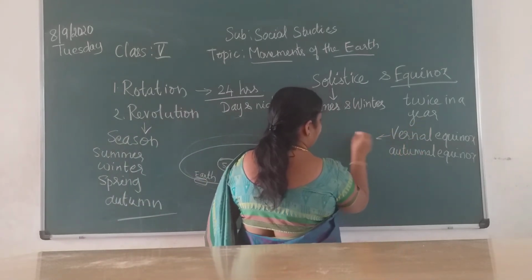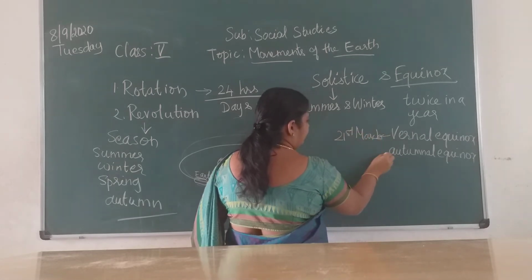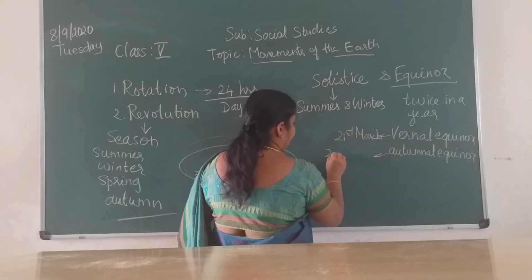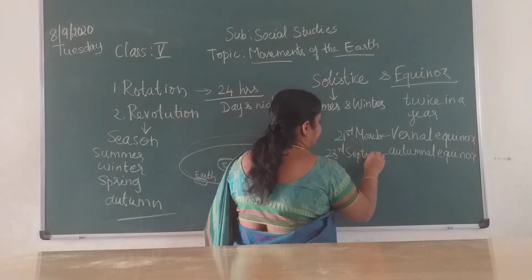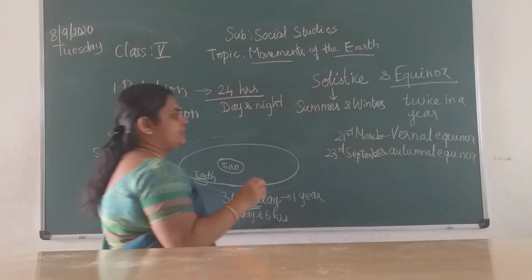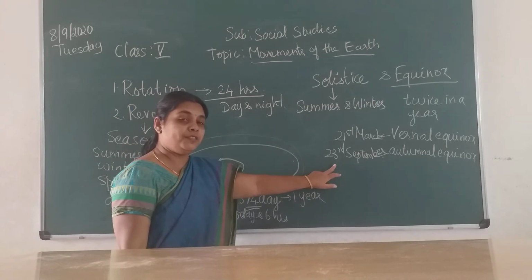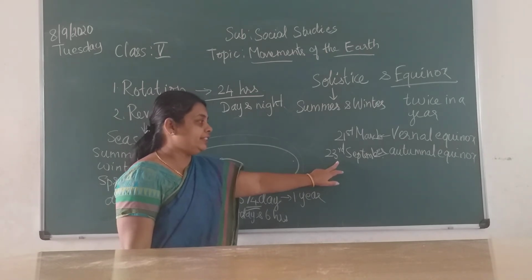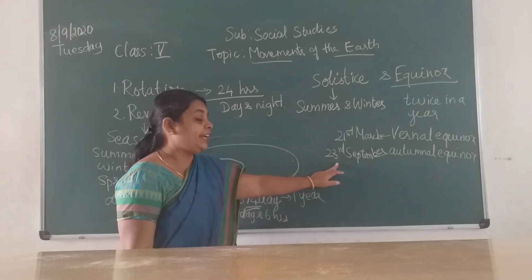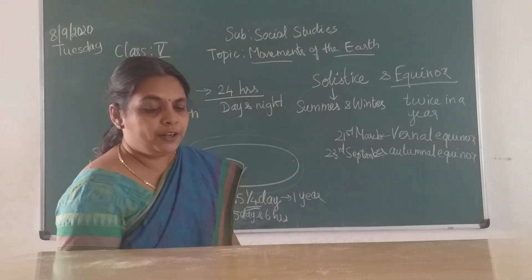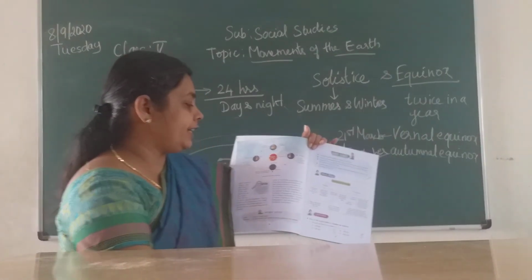This event happens on the 21st March. Okay. Then this autumnal equinox happens on the 23rd September. On 23rd September it happens. These 2 days you observe, children. So this month is September. So observe in the news, they will tell that 23rd September has got equal hours of daylight and night. Okay, observe this, children. And at the last one, I wanted to explain the same thing from the textbook.